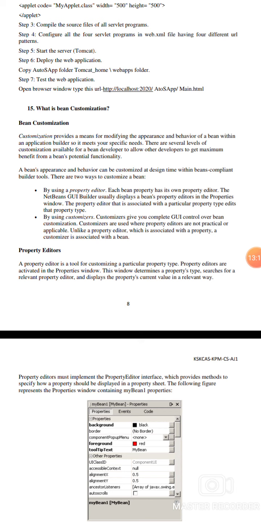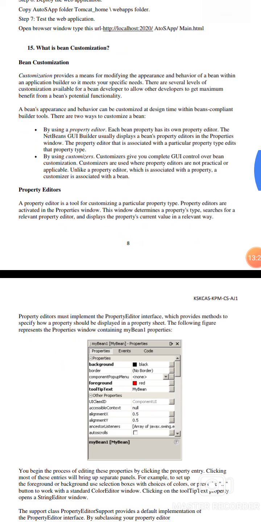How is the bean's appearance customized in bean component builder tools? By using the property editor and the customizer. The property editor creates your own property editor. NetBeans and graphical user interface builders display the bean property editor in the property window. The property editor is associated with a particular property type and edits that type of property.